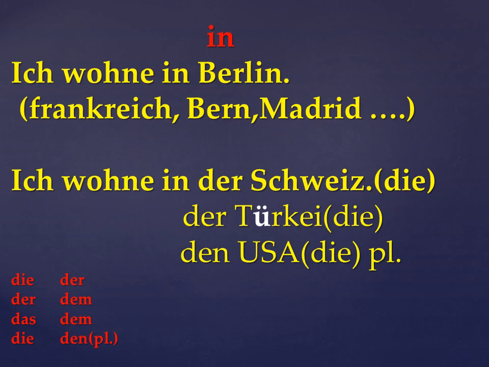If the city or a place has an article, it takes "in" plus the changed article, otherwise "in" alone or "im". We'll see some more examples further on. So this is the preposition "in". Without any doubt, if there is no article in the place or country, you use "in".